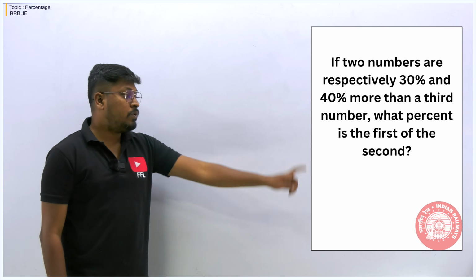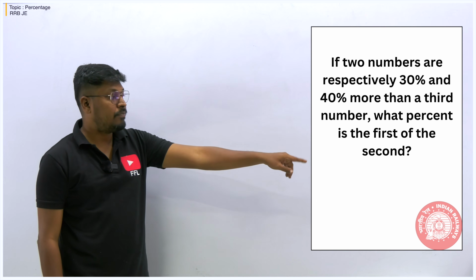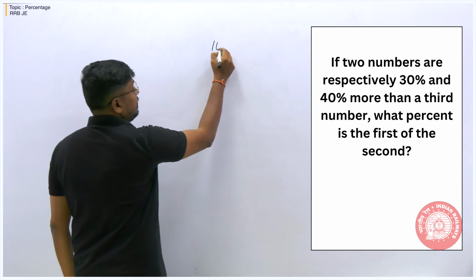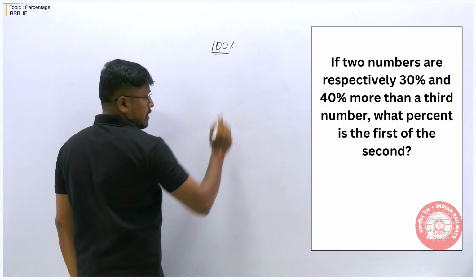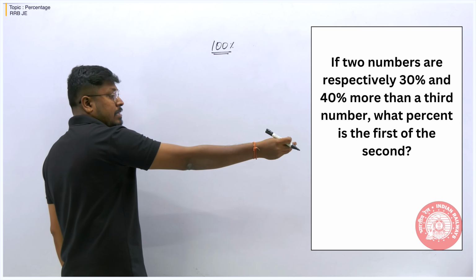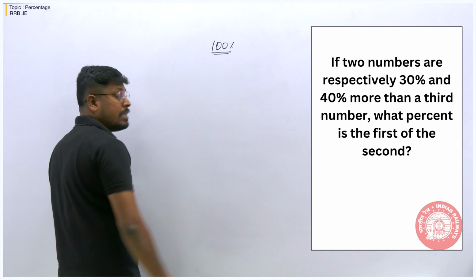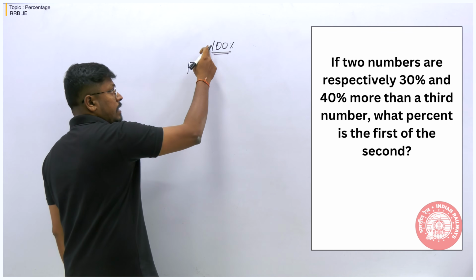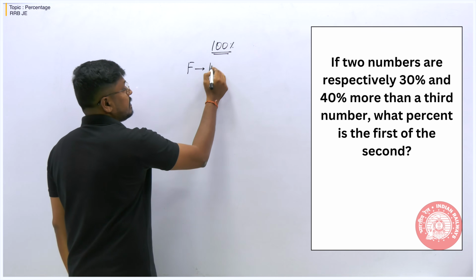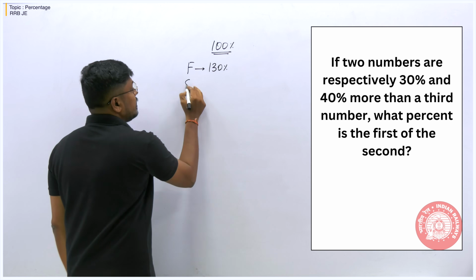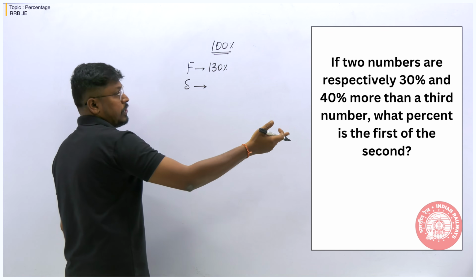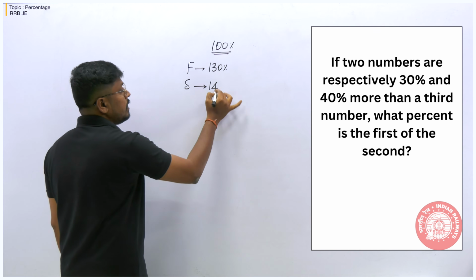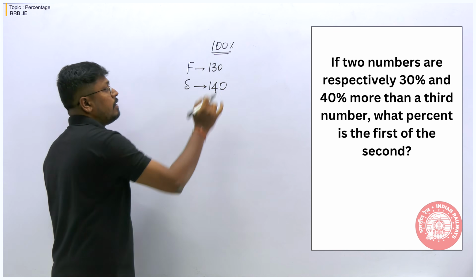Now, two numbers are respectively 30% and 40% more than the third number. The third number is unknown, so let me consider it as 100%. The first number is 30% more, and 30% of 100 is 30, so the first number will be 130%. What about the second number? It is 40% more, and 40% of 100 is 40, so 140 will be the second number and the first number will be 130.